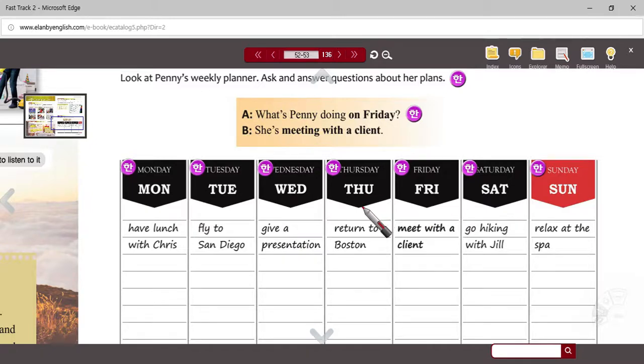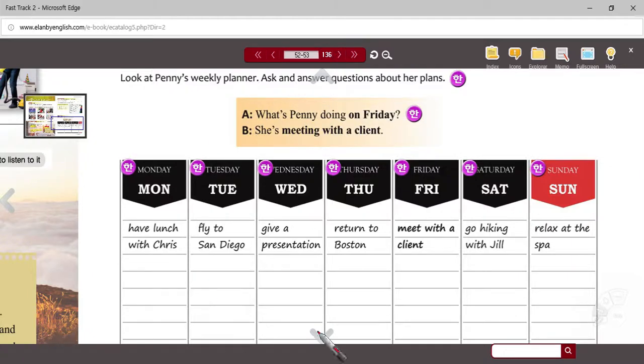Next one, Thursday. What's Penny doing on Thursday? She's returning to Boston. So much like Rose and Charlie, it's just kind of a 3-day trip. Friday, what's Penny doing on Friday? She's meeting with a client. What's Penny doing on Saturday? She's going hiking with Jill. What's Penny doing on Sunday? She's relaxing at the spa. Good. That's what she's doing on Sunday. That's what she's going to do.